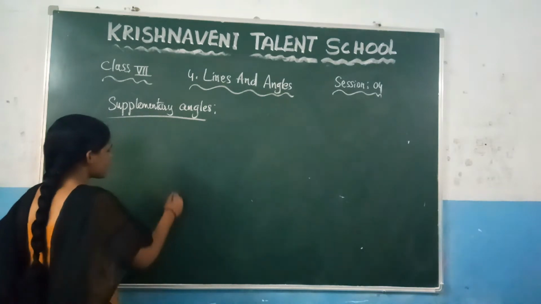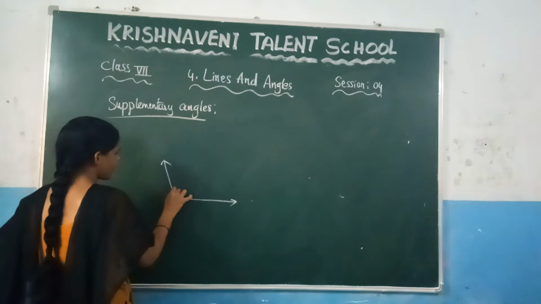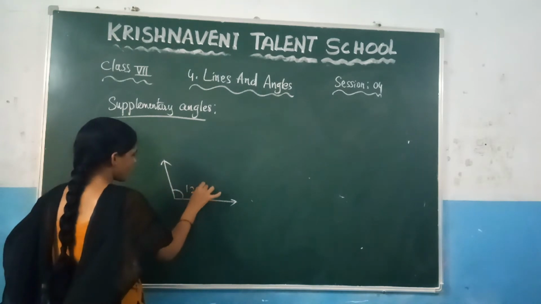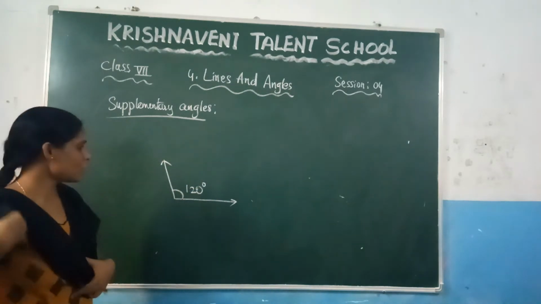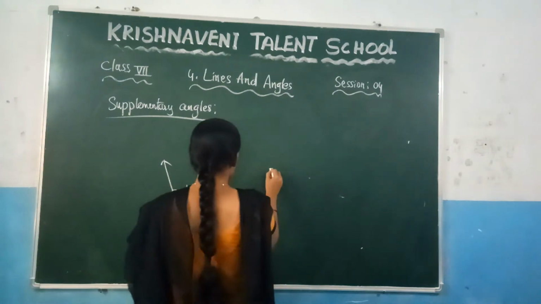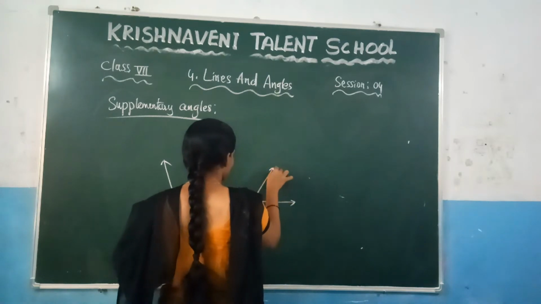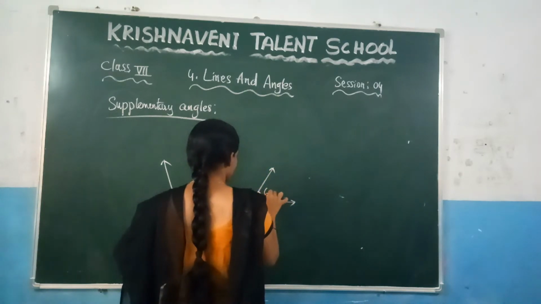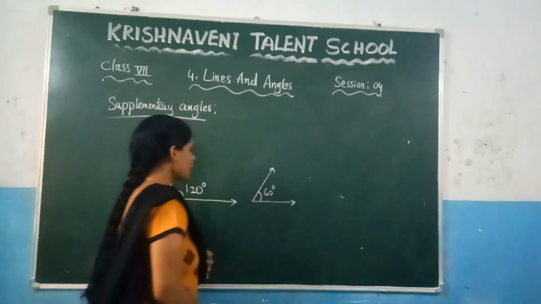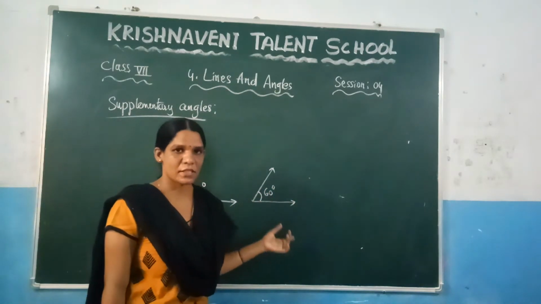Let us consider two angles like this. Consider one angle is 120 degrees and one more angle which is 60 degrees.